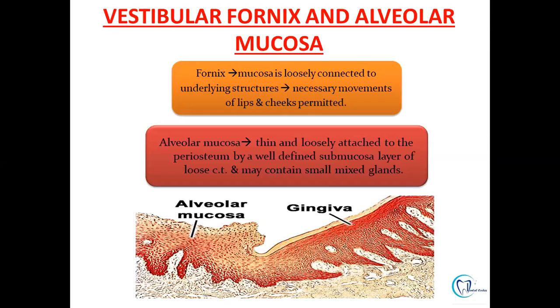The other structure which comprises of non-keratinized stratified squamous epithelium is your vestibular fornix and your alveolar mucosa. The mucosa is loosely connected to the underlying structures so that the movements are possible, and this is thin epithelium and is loosely attached to the submucosa. There can be presence of loose connective tissue. Also, sometimes there can be presence of serous and mucous glands as well.